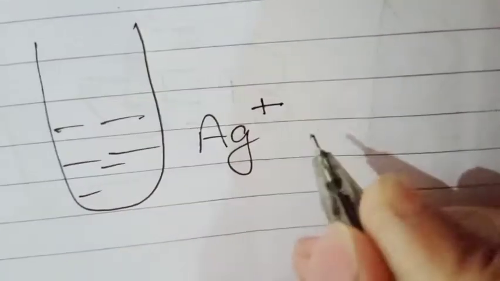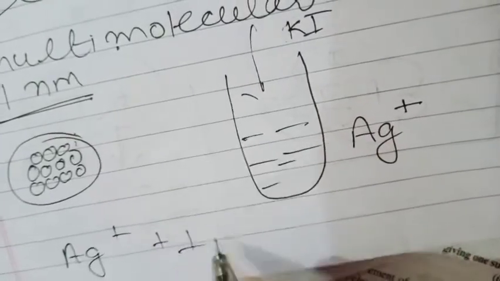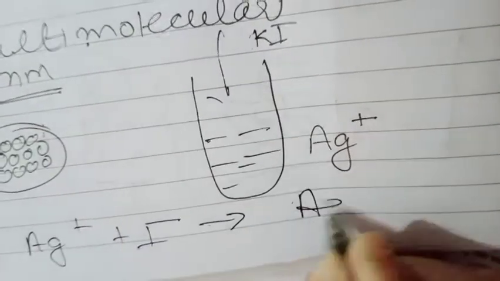That means the test tube has silver nitrate solution, so it will have excess of Ag+ ions. And from the upper side you are adding KI. When you are adding KI, at that time Ag+ combines with I- and it forms a precipitate of AgI.